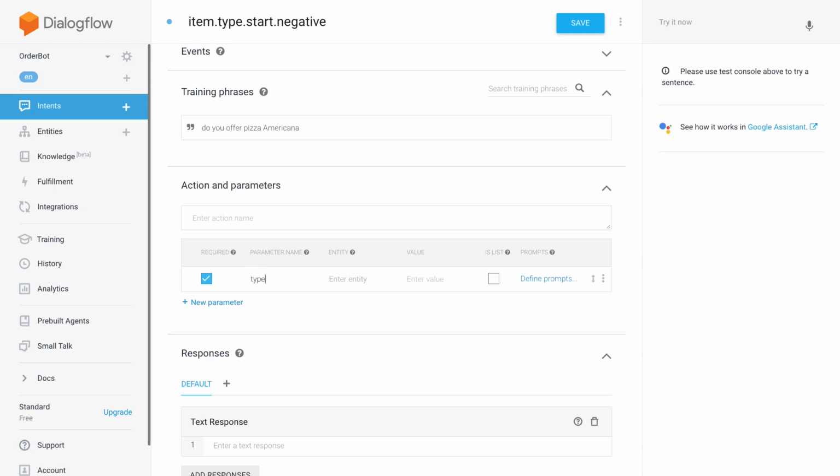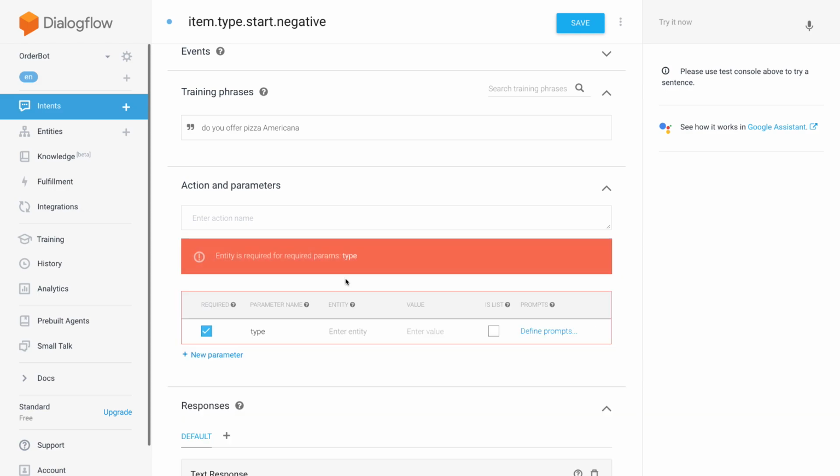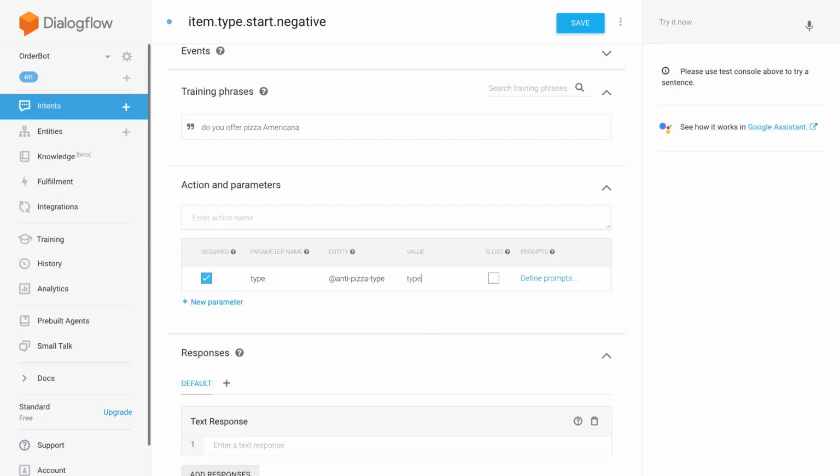I'm going to say parameter type here as well, but for the entity I will say not system, I will say anti-pizza type, which is all the pizzas that we don't have. And then as a response, I'm going to say, "Sadly, we don't offer type."